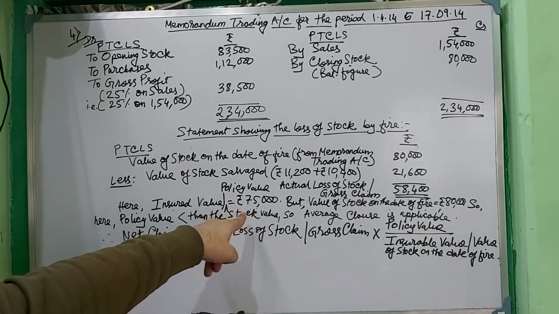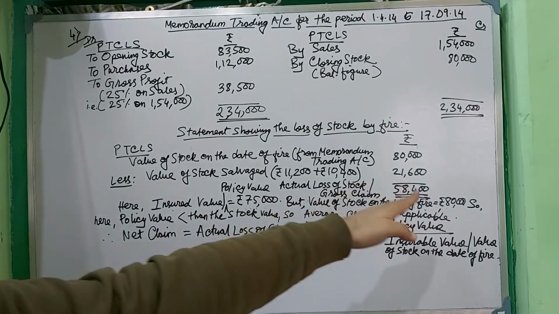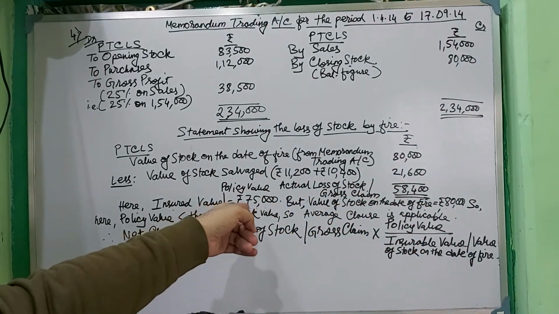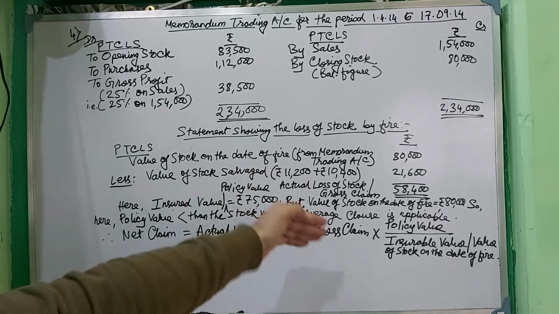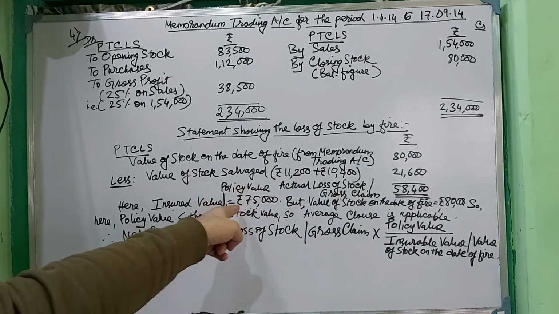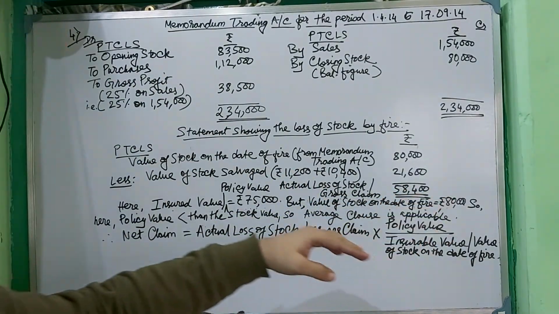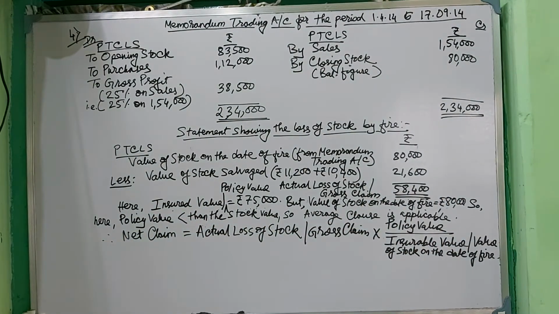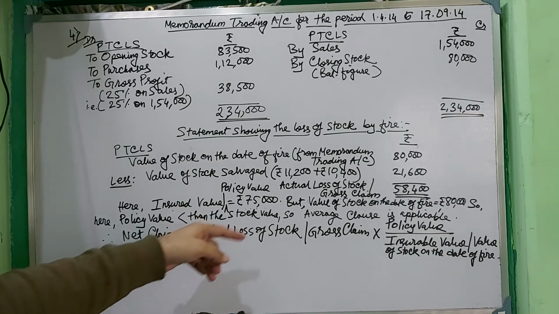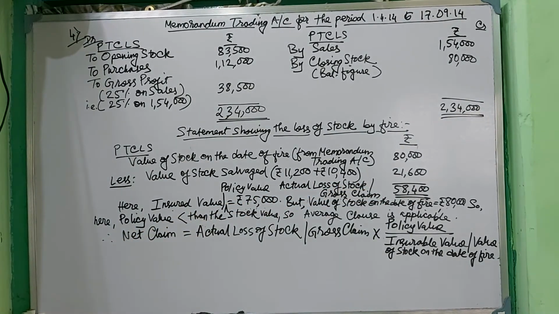Suppose the policy value is given as 90,000 and the value of stock is 80,000, then the policy value is greater than the value of stock. So in that case, there will be no applicability of the average clause. But here, as it is lower than the value of stock, the average clause is applicable.